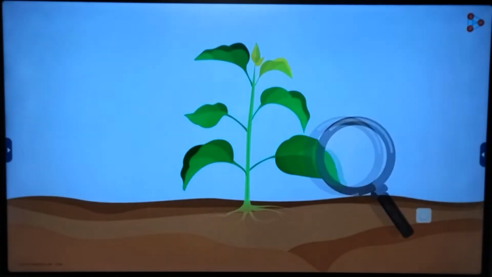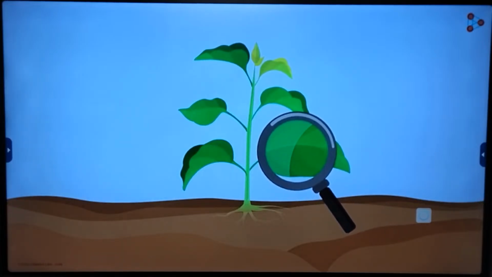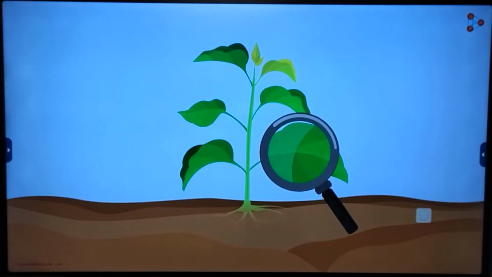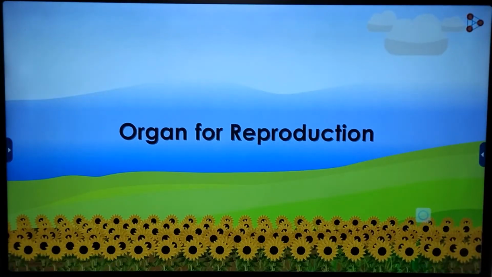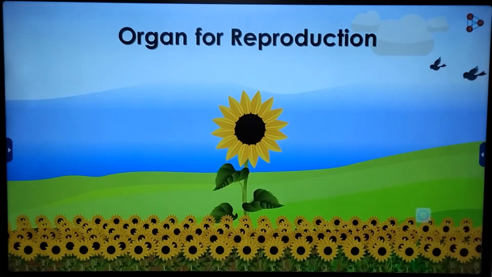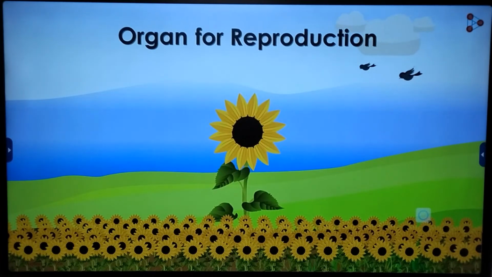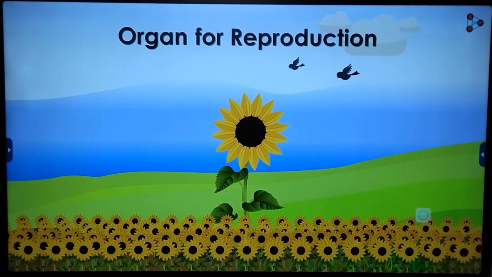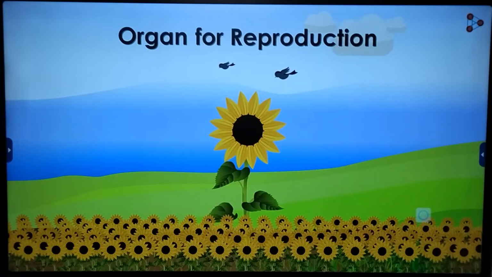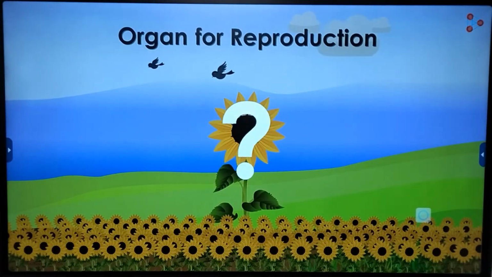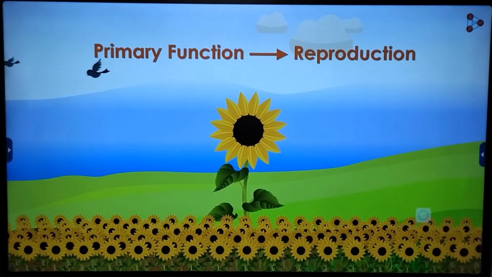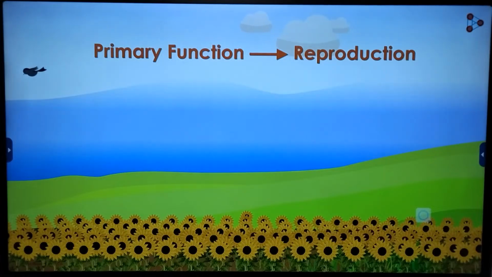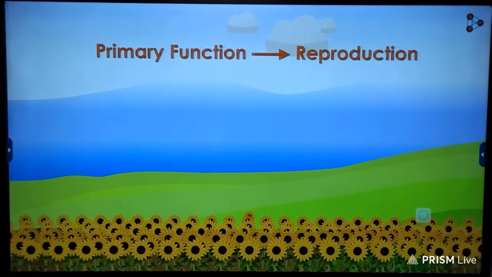In our previous video, we have looked at leaves, their structure, modifications in them, and many such interesting concepts. Now let's talk about the next organ of the plant body, the most important organ that serves the function of reproduction. I'm referring to the flower. Wait, flowers are meant to enhance the beauty of the plant, right? They make the plant look beautiful. So why are we saying that they are instrumental in the reproductive process? Well, that's because the primary function of any flower is always reproduction. It's not to enhance the beauty of the plant. So let's study this organ in detail.